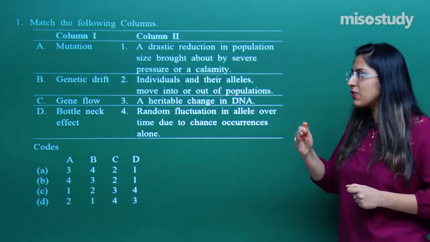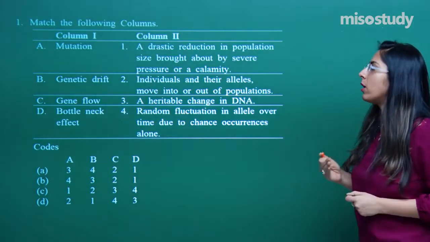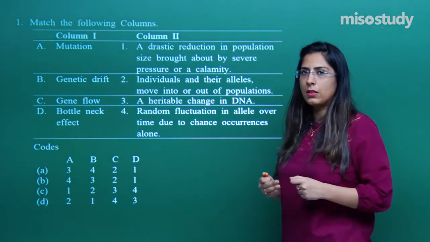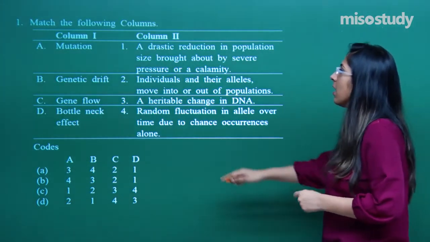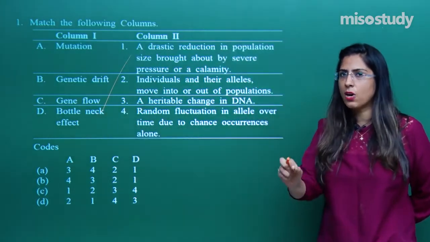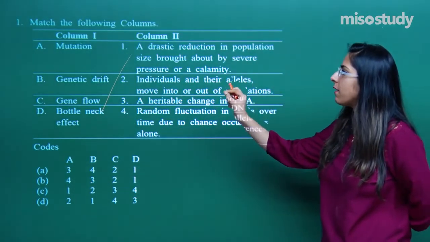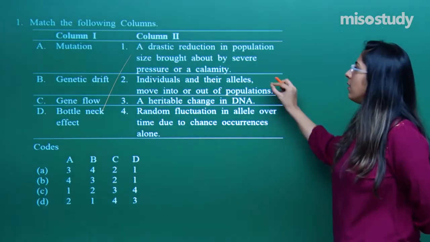That means a drastic change is occurring. That drastic change could be because of many reasons, right? And mainly this drastic reduction in the population size is brought about by the bottleneck effect. So the correct option in this case is the bottleneck effect. Let's talk about the second line.